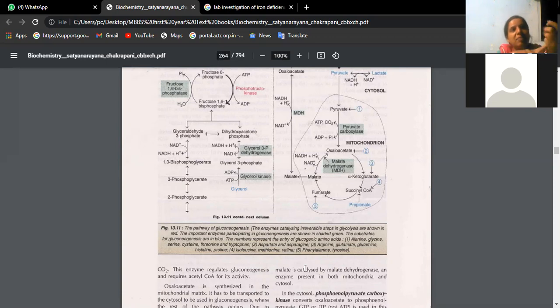Hydrops fetalis, thalassemia trait, and finally the last stage where the person will not survive. That is hydrops fetalis, where the person will die. That is alpha thalassemia. In beta thalassemia, we have beta thalassemia major and beta thalassemia minor. In this condition, we have to give counseling to the parents. If all four genes are defective, the baby will die immediately after birth. But if it is alpha thalassemia where only one or two genes are defective, it is still only the alpha thalassemia trait, where if we give blood transfusions, the survival rate of the child is better.